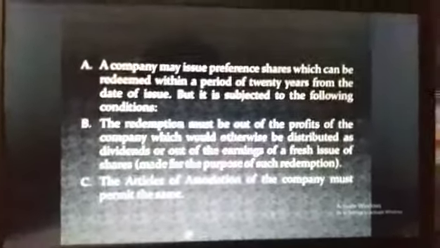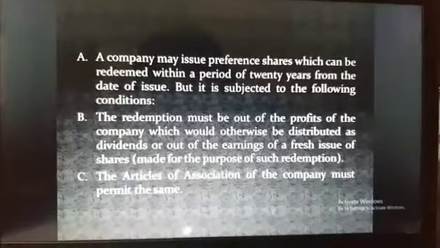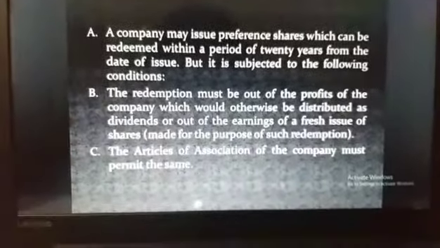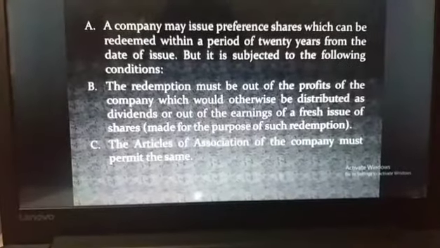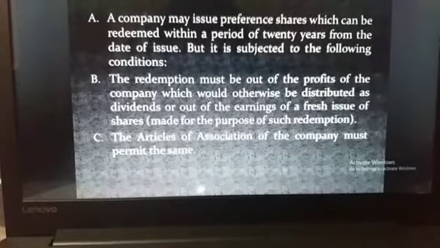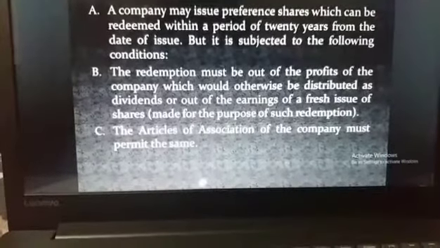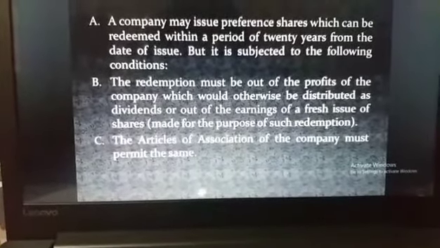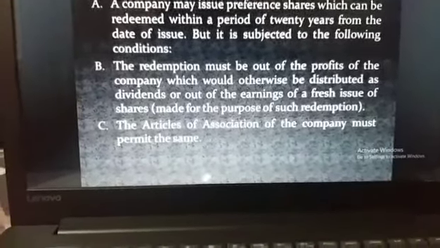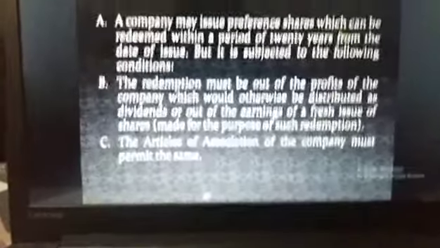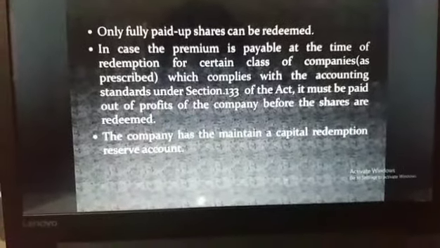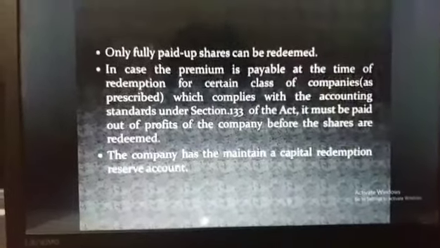A company may issue preference shares which can be redeemed within a period of 20 years under the following conditions. The redemption must be out of the profits of the company, which would otherwise be distributed as dividends, or out of the proceeds of a fresh issue of shares, and it must be made for the purpose of such redemption. The articles of association of the company must permit the same. Only fully paid up shares can be redeemed.